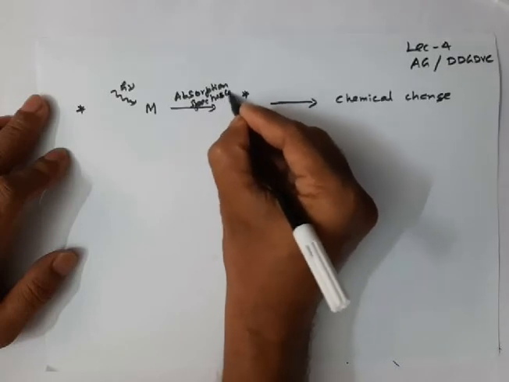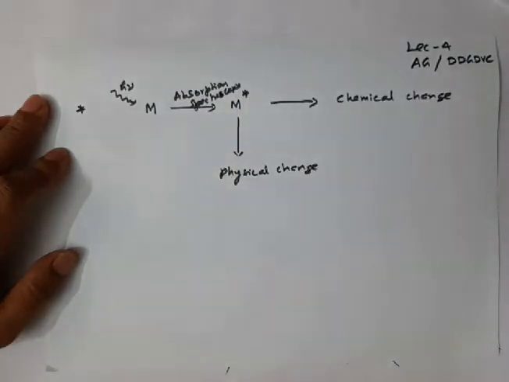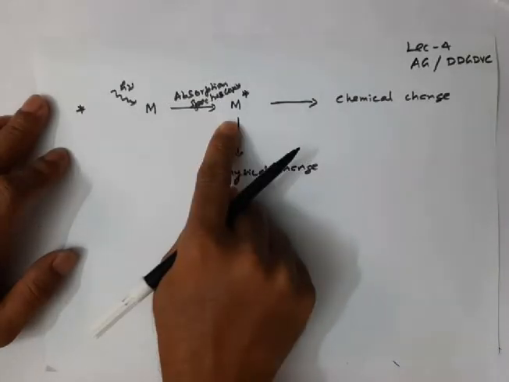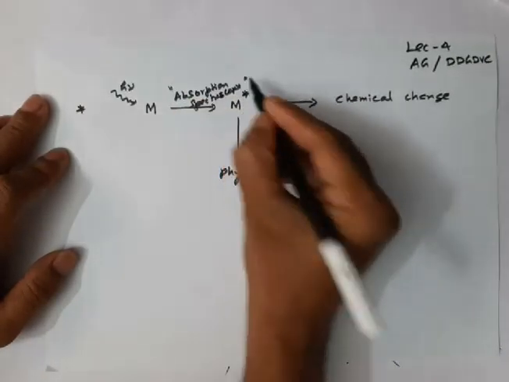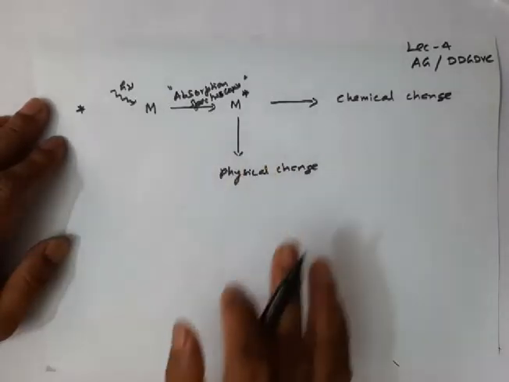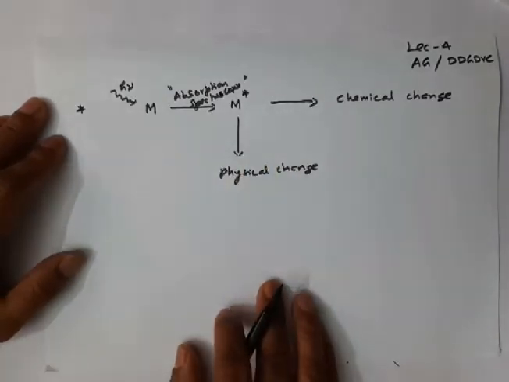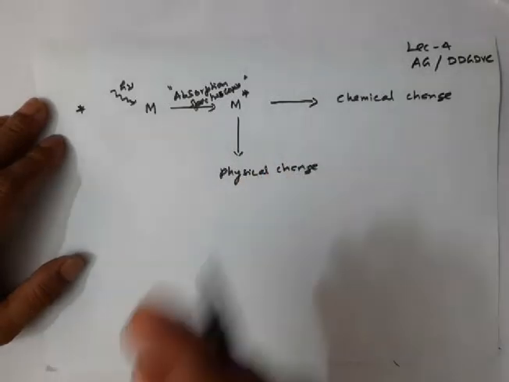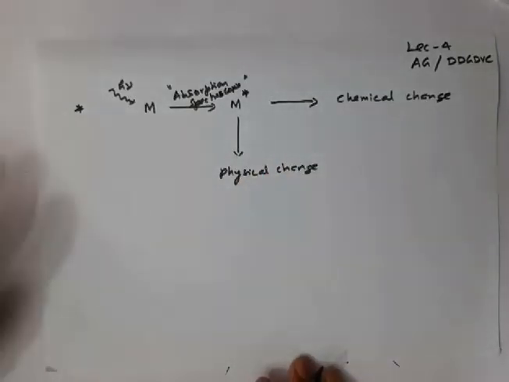Suppose you are interested only in absorption spectroscopy, then you can take UV visible absorption spectroscopy and study the molecules. There are other things also to study.